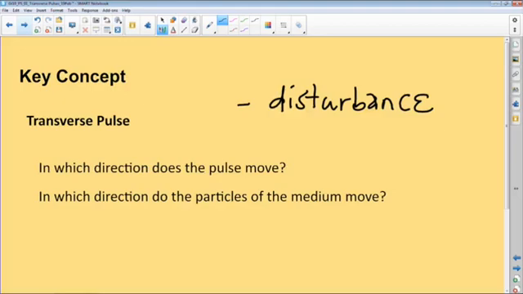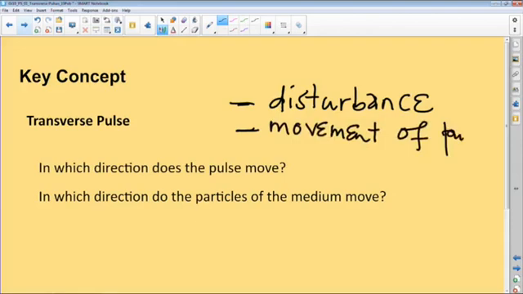In our example that we did with the rope in our earlier discussion, also think of the particles of the rope in terms of the disturbance. In which direction of the medium do they move? So in this case, we're talking about the disturbance and also the movement of the pulse itself. Movement of pulse.